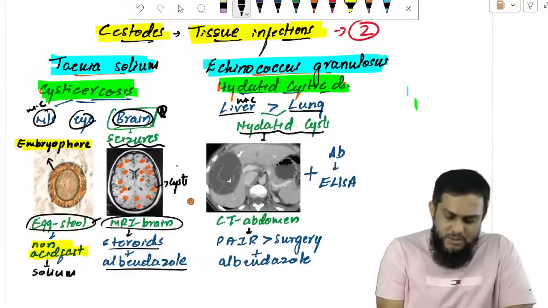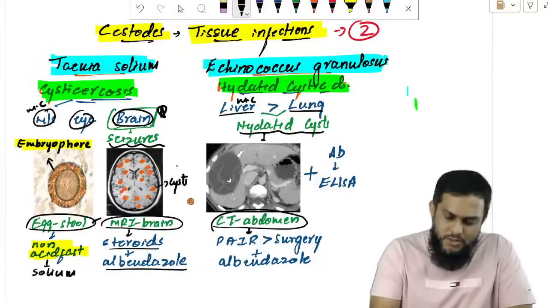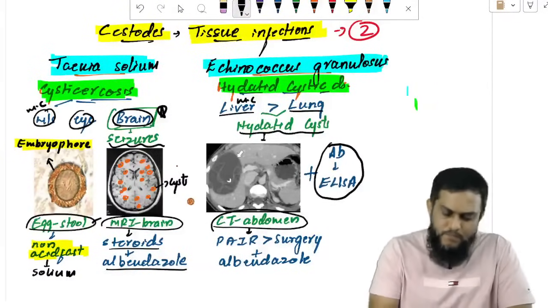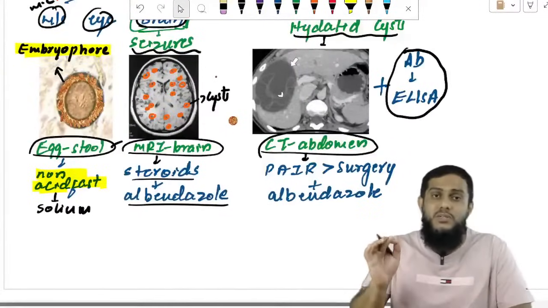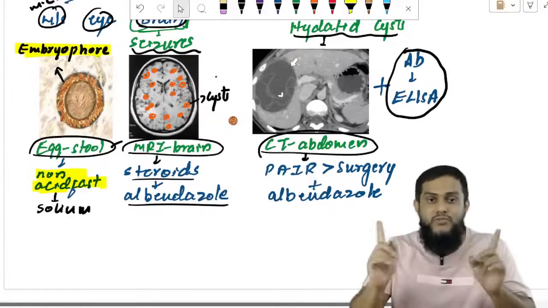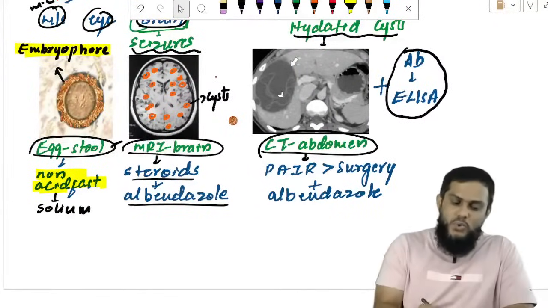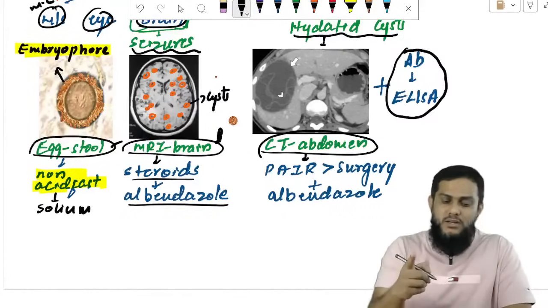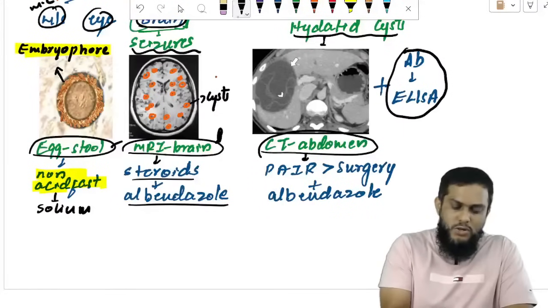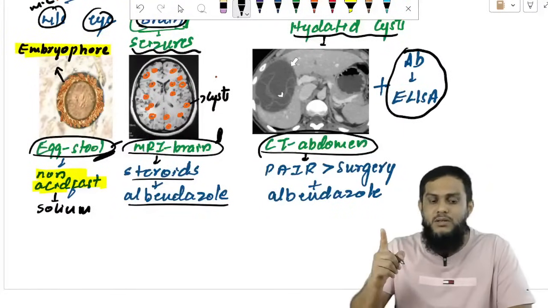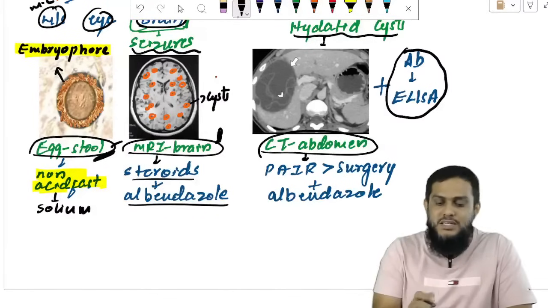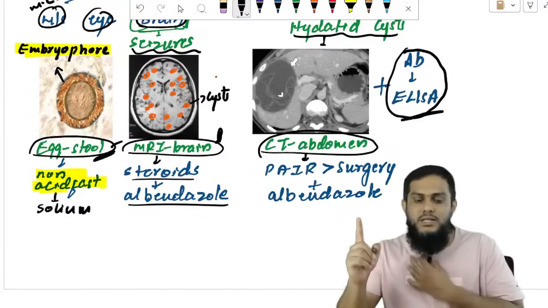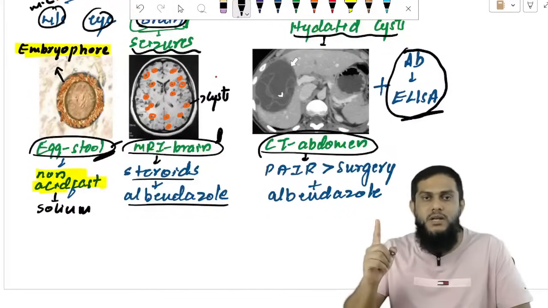Again you have to do CT abdomen, then antibody by ELISA. Remember one thing, radiological diagnosis is preliminary diagnosis, not final. That's why in neurocysticercosis, after MRI brain, you have to demonstrate the egg in the stool sample. Similarly, in hydatid cystic disease, after demonstrating the hydatid cyst, you have to detect antibody by ELISA.